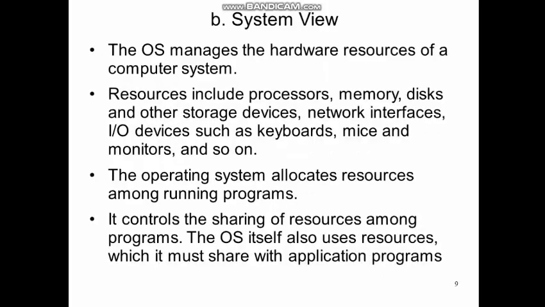Now the system view. Basically operating system has to manage the hardware resources of the computer system. Resources include processor, memory, disk and other storage devices, network interfaces, IO devices, etc. Operating system is responsible for allocating the resources among the running programs. Not only this, it also controls the sharing of resources among programs. So the operating system basically acts as a resource manager.